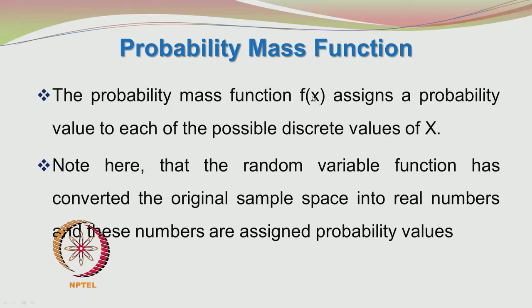Earlier it was capital X, f of capital X, now it has been changed to f of small x. If you recollect, the random variable function has converted the original sample space into real numbers, and these numbers are assigned probability values. This we covered in one of the previous lectures.